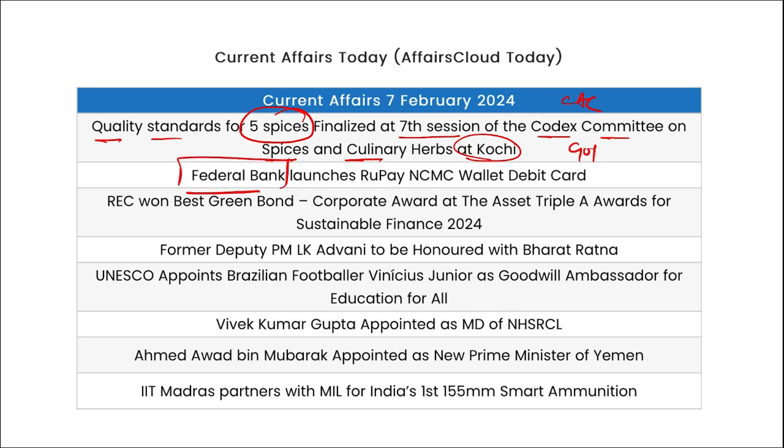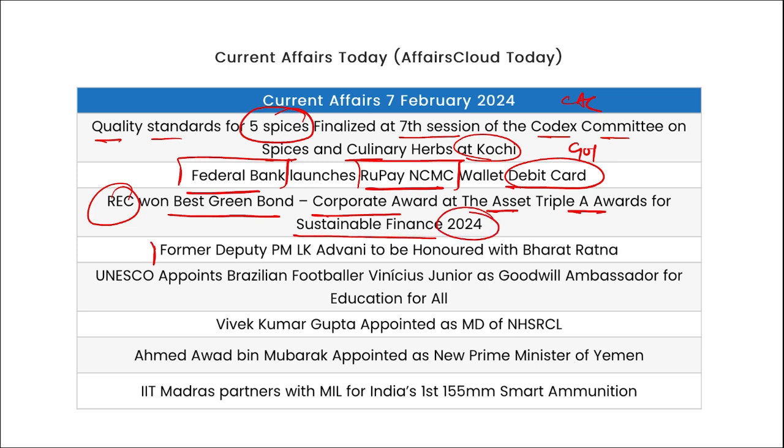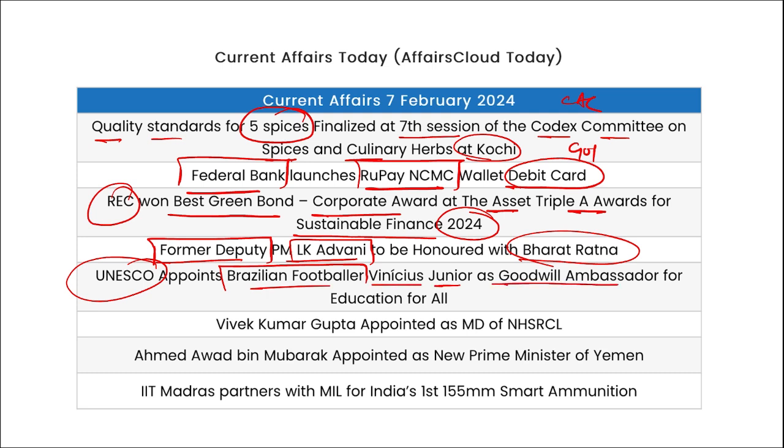Then Federal Bank has launched RuPay NCMC wallet debit card. REC won the Best Green Bond Corporate Award at the Asset AAA Awards for Sustainable Finance 2024. Then former Deputy Prime Minister LK Advani to be honored with Bharat Ratna. UNESCO has appointed Brazilian footballer Vinicius Jr. as the Goodwill Ambassador for Education for All.